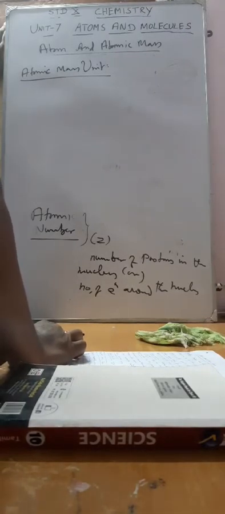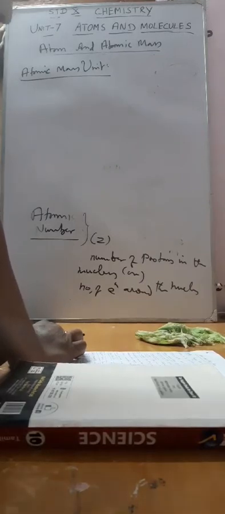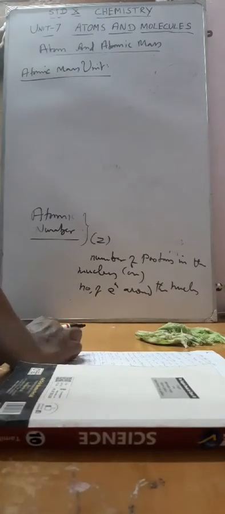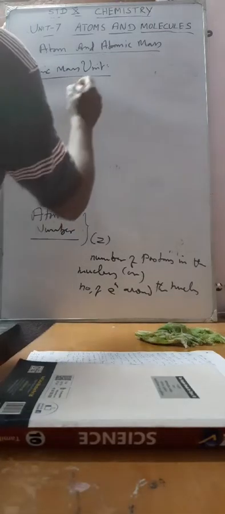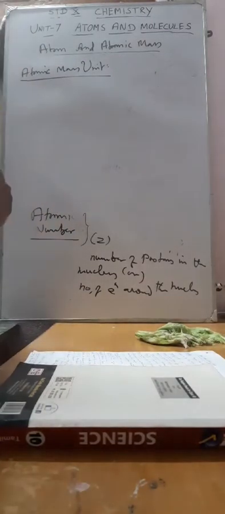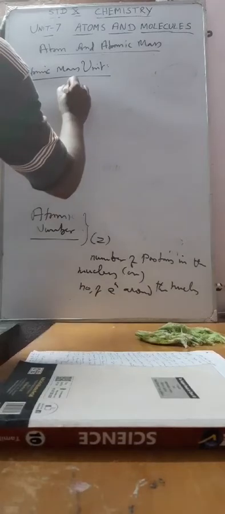Carbon is an isotopic element. The mass of one carbon-12 atom is taken as the standard. Comparing the mass of any other element to the mass of the carbon-12 atom, we define the atomic mass unit.